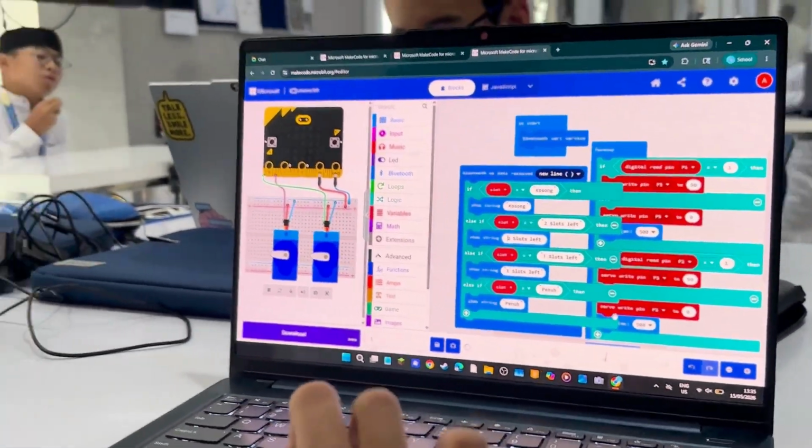Okay, so this is for the code. Okay, we are ready in the last session, so maybe that's all from us. Thank you for watching our Smart Parking Project. The Smart Parking Project is a project that uses micro:bit, servo, infrared sensor, IO:BIT, and many more.